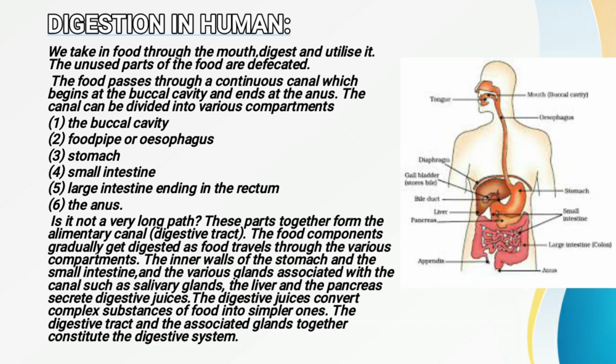Which kind of juice is secreted by the liver? The liver secretes bile juice. Next, we have to read about the pancreas. What is the pancreas? Here you can see that this is a large cream colored gland. It is a little bit cream in color, and it is located just below the stomach. The pancreas also secretes a juice called pancreatic juice, and this juice is released into the intestine.